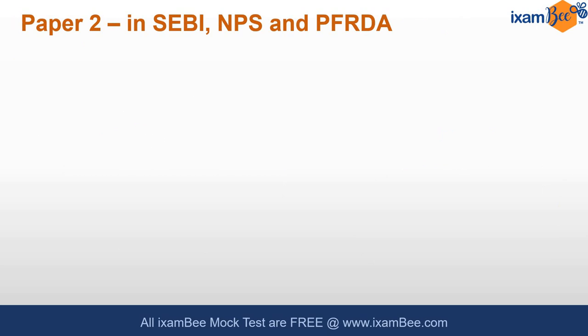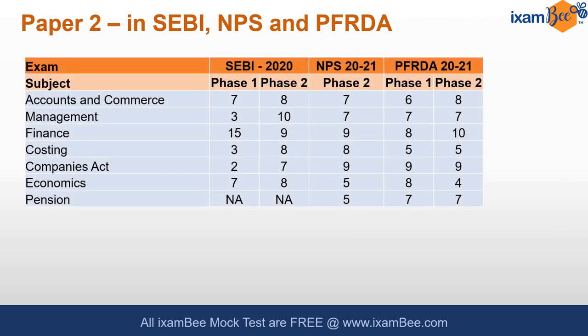Right? So here is a summary of how many questions have come from each of these topics in the exams which have had the same kind of syllabus. Based on this, you can see that there is a good kind of weightage being given to the finance sector, almost consistent kind of weightage for the Companies Act, while economics has had varying distribution in different exams.